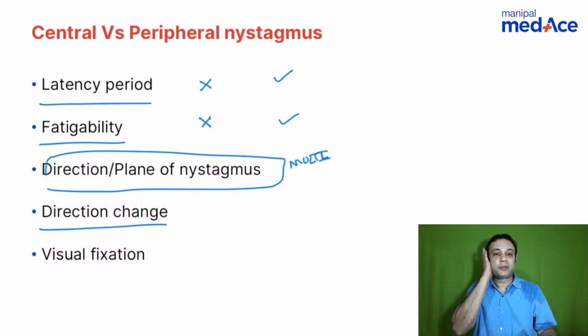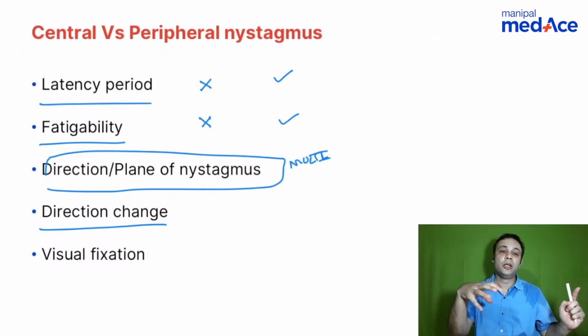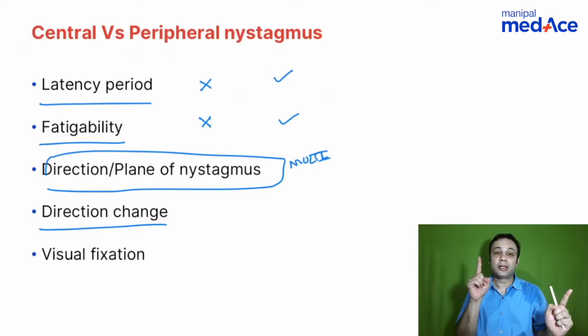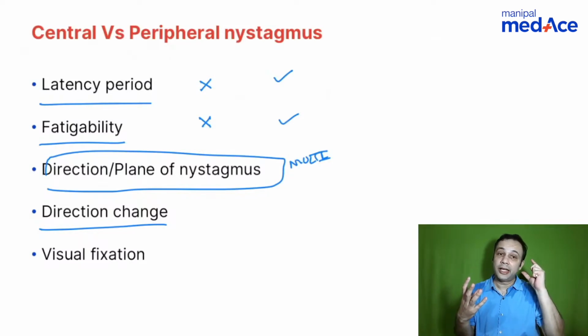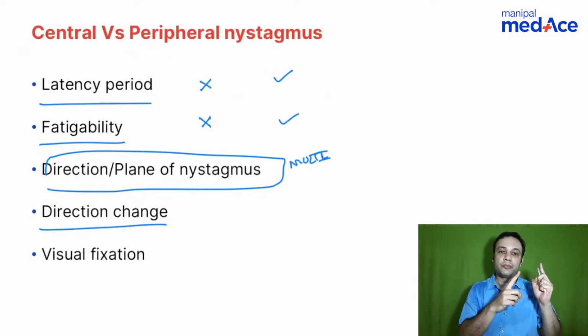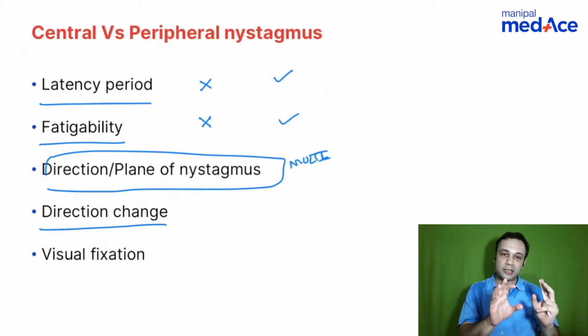So if the right side is paretic, what will happen if the patient has to suddenly look to the opposite side? You're mainly looking at the vestibulo-ocular reflex. When the patient has to look suddenly to the opposite side, it does not happen immediately. Why? The right side is hypoactive and it does not respond. But the left side, it takes some time for it to act. So when it acts suddenly, there will be a sudden jerk, right? So the direction of nystagmus is always depicting the fast phase.